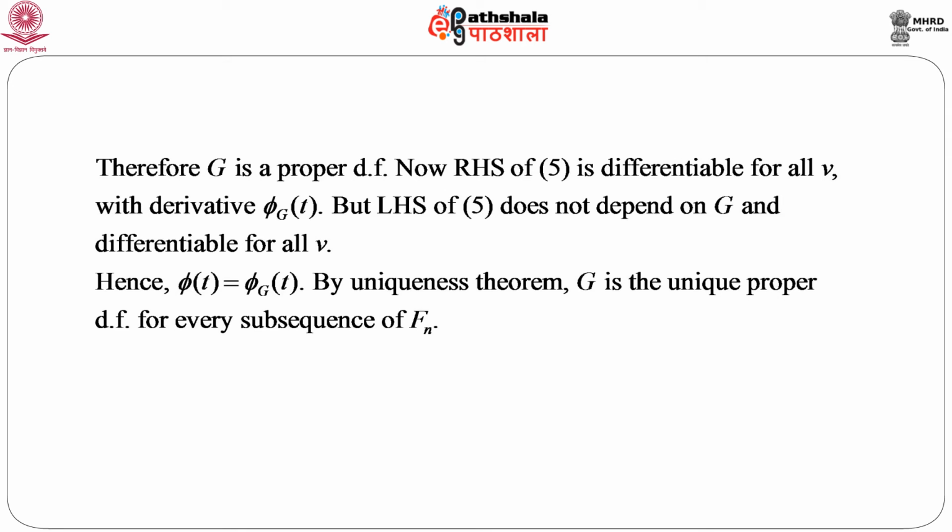So, what we get is that the limit can also be treated as a characteristic function corresponding to the limit of the sequence of distribution functions. This is actually the famous continuity theorem and has many applications in proving many results, many theorems in probability as well as in characteristic functions.